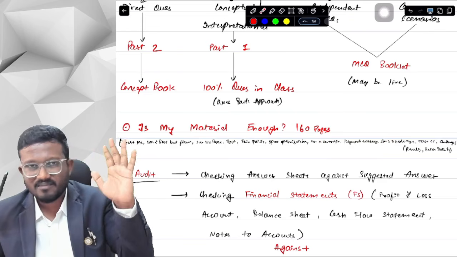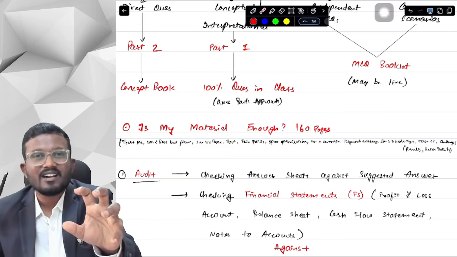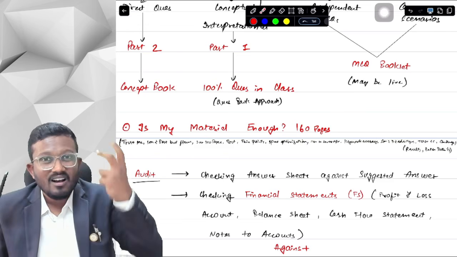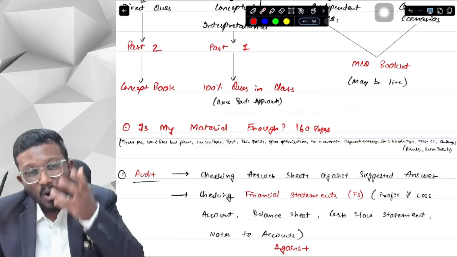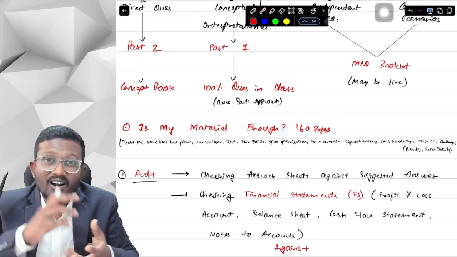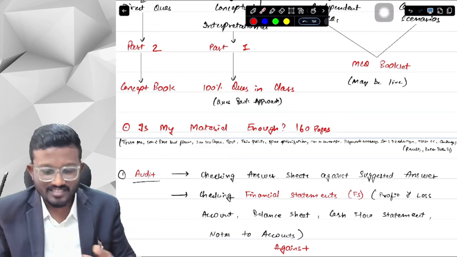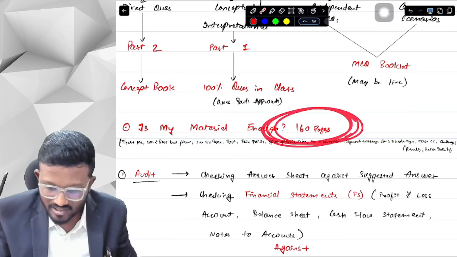And this is the particular disadvantage of following that ICAI study material, that we do not have the time to go through all the pages, highlight all the keywords ourselves, and then learn all the keywords and cover that study material in the 1.5 pages that we are solving with this 160 pages concept book.